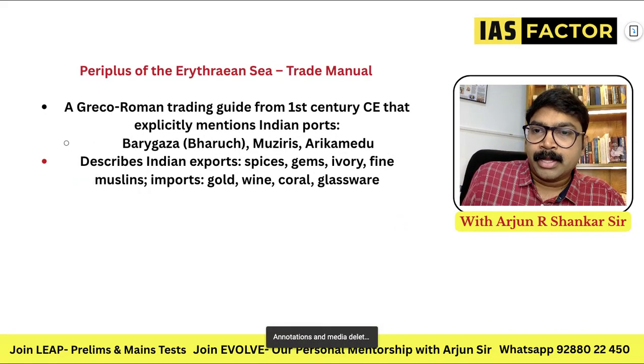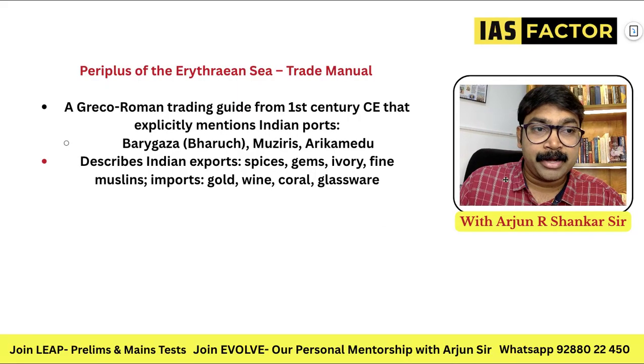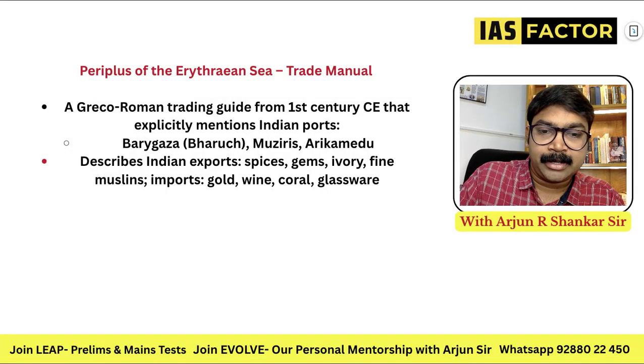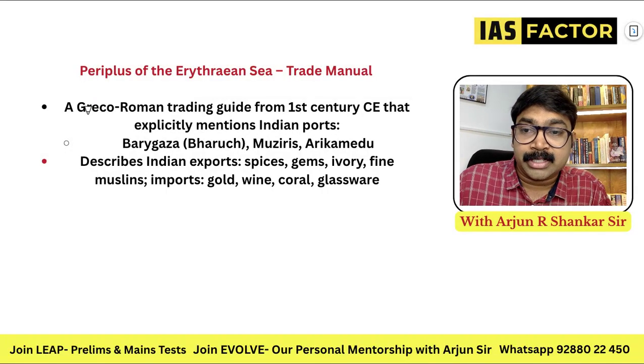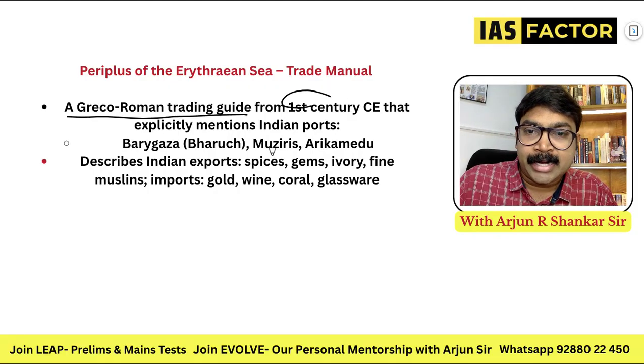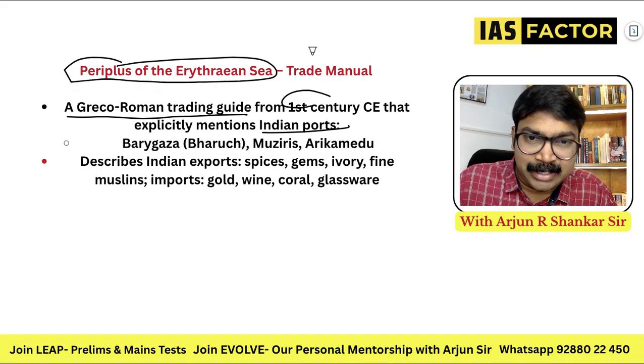Here we go. The Periplus of the Erythraean Sea. This needs to be understood in detail, because sometimes I've seen this book depicted, or I've seen it as an important reference. This is a Greco-Roman trading guide from the 1st century that explicitly mentions Indian ports. So remember the Periplus of the Erythraean Sea. It's a trade manual.